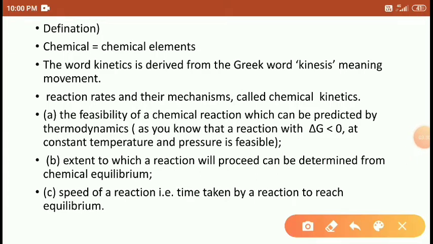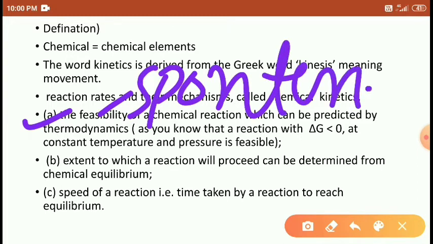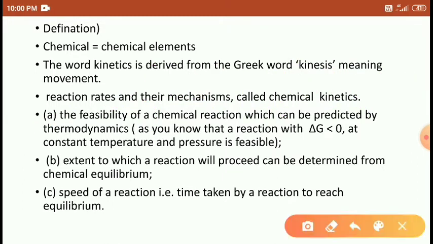In thermodynamics, we discussed the feasibility of the reaction. Feasibility means whether the reaction is spontaneous or not. The second one is the extent to which the reaction will proceed.